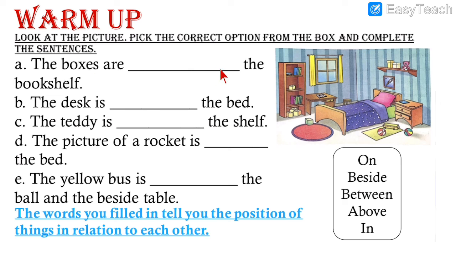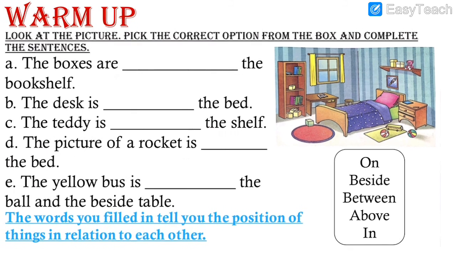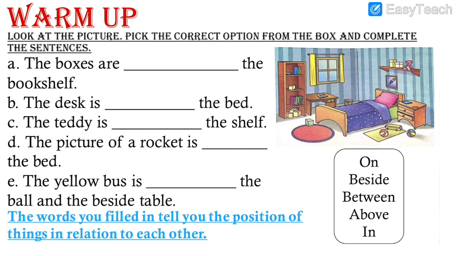The boxes are dash the bookshelf. See here the boxes are given. Where are they kept? They are on the bookshelf. See, this is bookshelf and the boxes are also kept over there. So where are the boxes? On the bookshelf. See, I am circling it so that you can see the boxes are on the bookshelf. So the first answer we shall write, on.